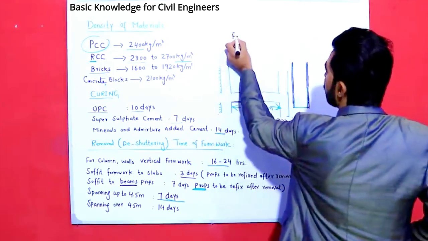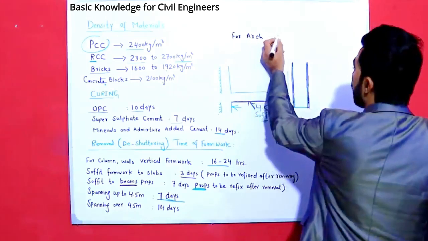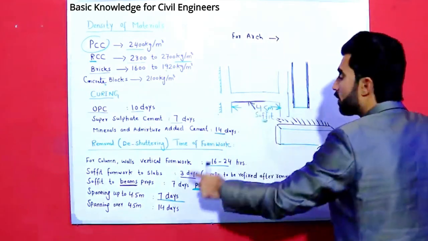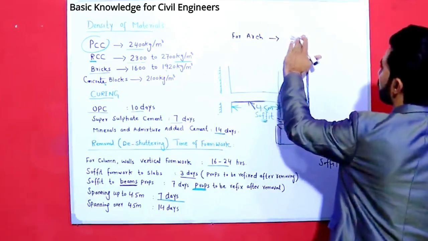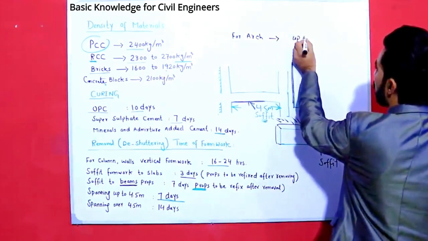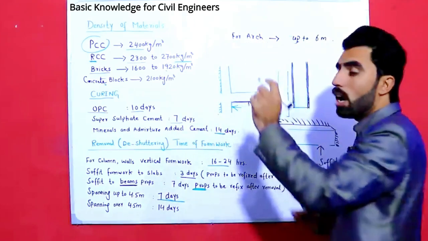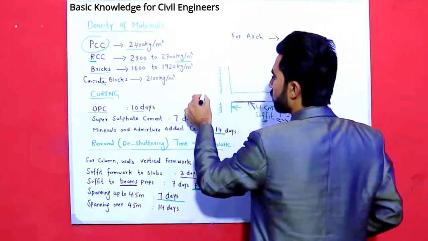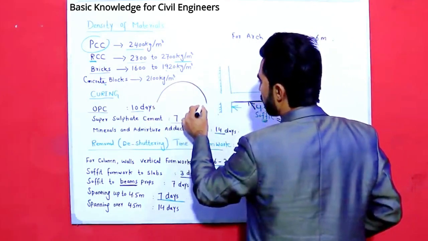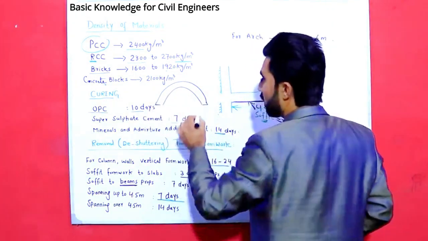So guys, also one other question. For arc, if the spanning is up to 6 meters, like this one, this is called arc, and many students call it arch.